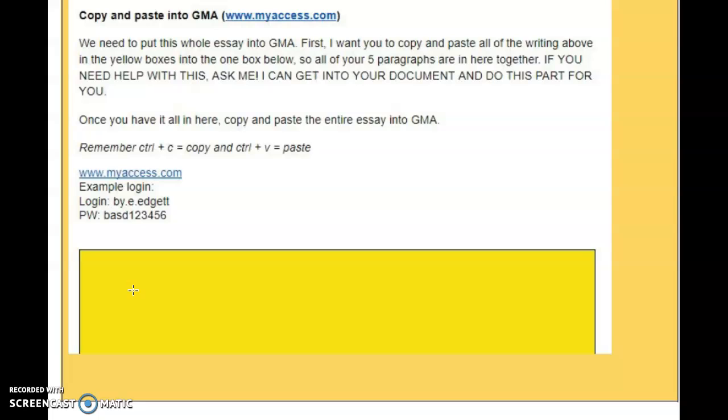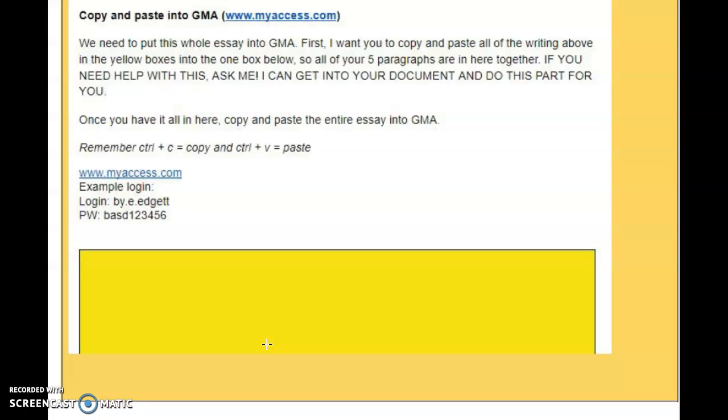Once you do that, you're then going to go to My Access, just like we do in class, so all of us should know how to do this. Here is the link, www.myaccess.com. Remember, when we log in, we use a BY dot in front of our login information. Okay, and then you'll see the assignment is waiting there for you, and you're going to copy all 5 paragraphs together and paste it right in My Access and submit it.